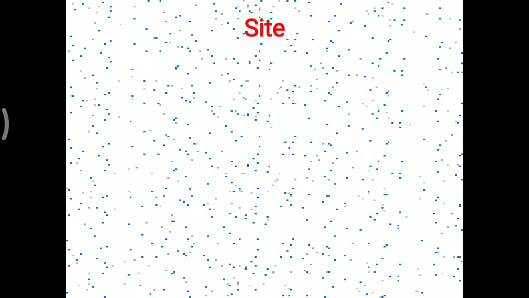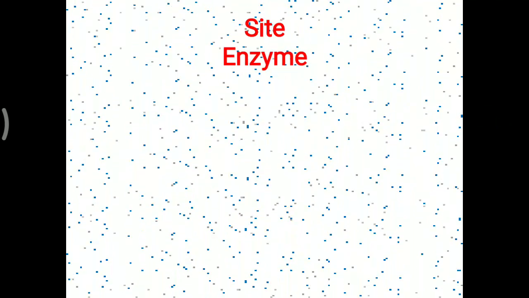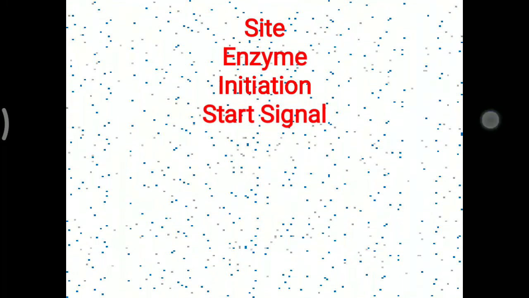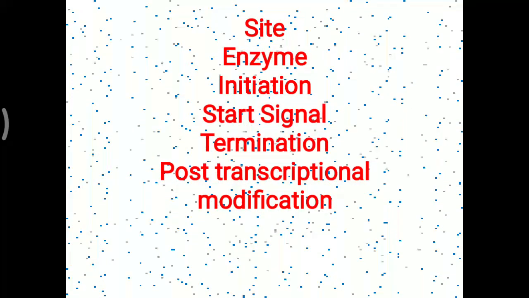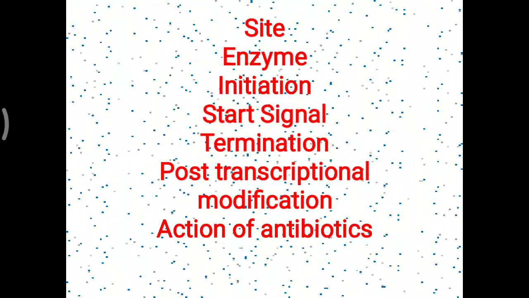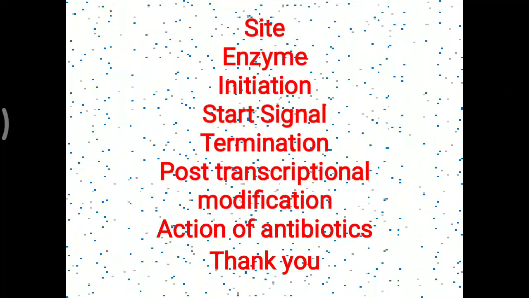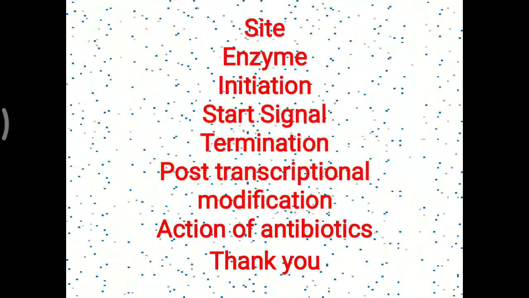So in general, you have to remember some differences of transcription in prokaryotic and eukaryotic in relation to the site, enzyme, initiation, start signal, Pribnow box and Goldberg-Hogness box, termination, rho dependent and rho independent, and post transcriptional modification, which does not occur in the prokaryotic but is extensive in the eukaryotic cells, and action of the antibiotics. Particularly, you have to remember alpha amanitin for the eukaryotic cell. That's all about some similarities and differences in relation to transcription in prokaryotic and eukaryotic cells.